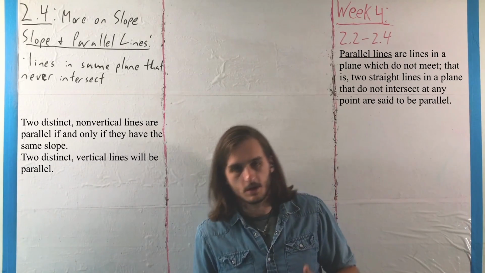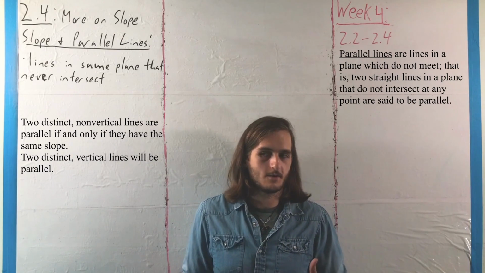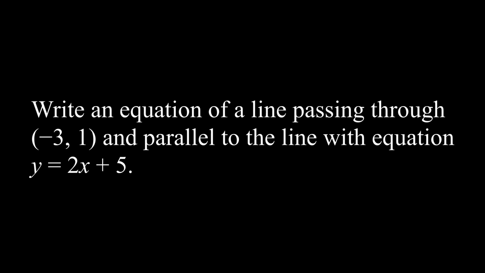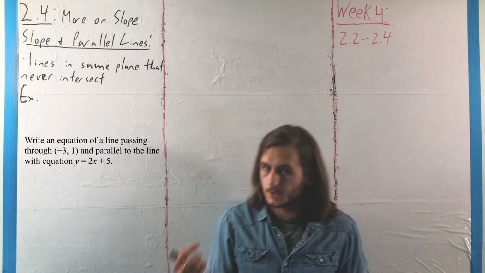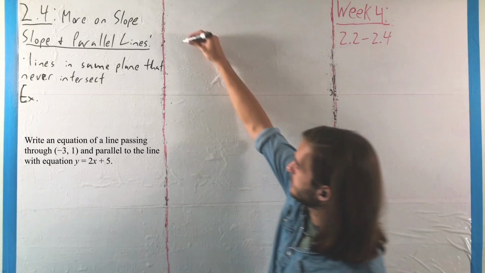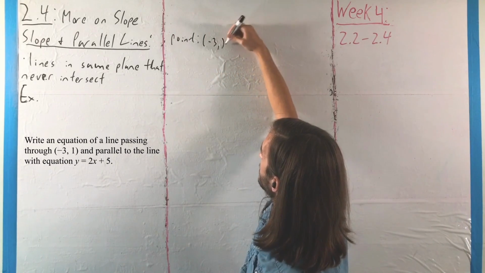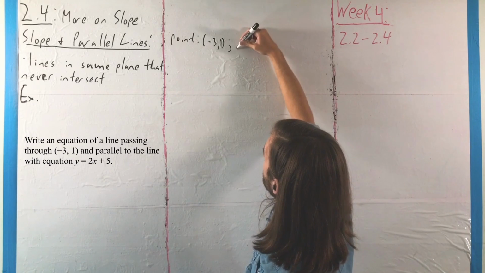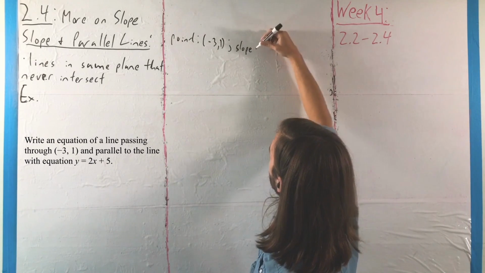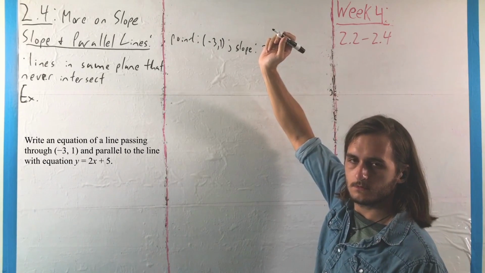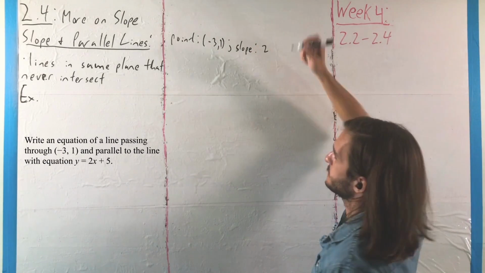So let's just take a quick example here of how parallel lines work in our more comfortably flat two-dimensional space. What we want to do here is write an equation of a line passing through the point (-3, 1) that is parallel to the line with equation y = 2x + 5. We can use point-slope form, where we are given the point very directly, (-3, 1), and indirectly we are given the slope, where the slope here is, well, 2. Because it's parallel, it has to have the same slope.